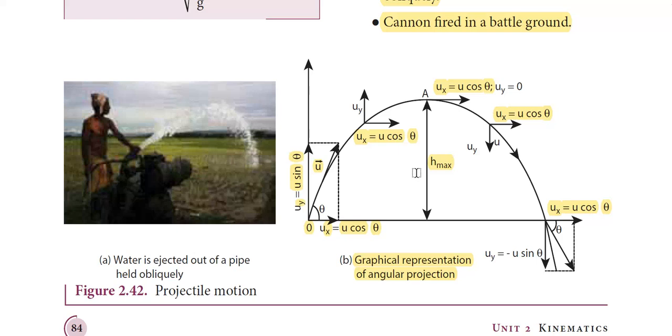Okay, I'll repeat certain things. The object is initially projected with some velocity u vector, which is resolved into two components, u cos theta and u sin theta. The velocity along x direction doesn't change, so the acceleration is 0. ax is equal to 0. Velocity along y direction keeps on changing, so there is a particular acceleration, which is the acceleration due to gravity, so ay is equal to minus g.